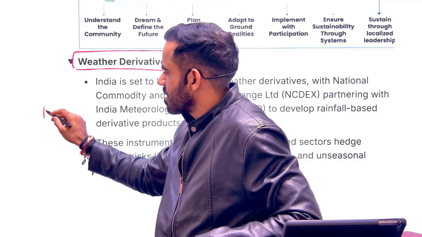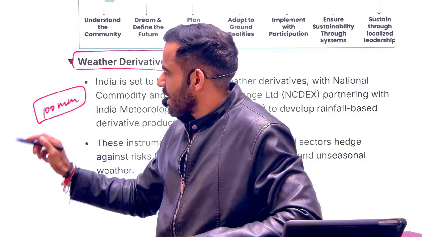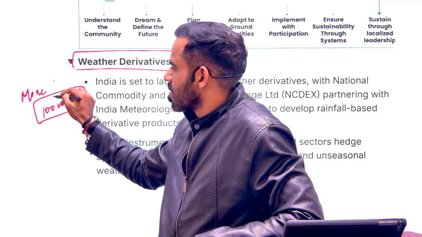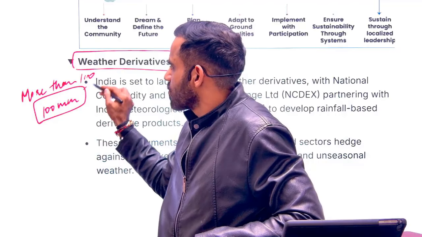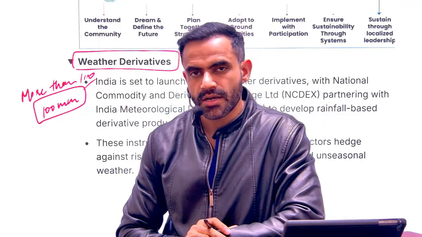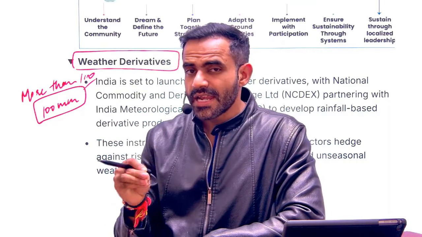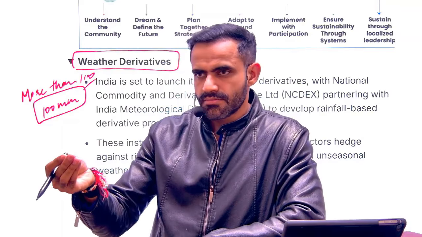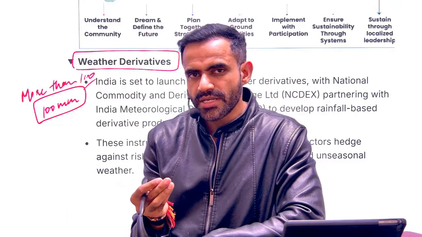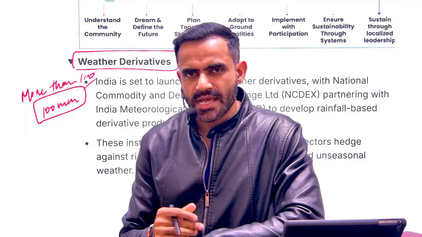I'm just taking a very basic example. As per that derivative, let's say there's a rainfall of 100. If the rainfall is going to be more than 100, I will have good agricultural production. So I'm happy. If rainfall is going to be more than 100, then I will be happy. So I'm purchasing this derivative. If the rainfall is lower than 100, then the seller will pay me the money. That is the concept of a derivative. In a very simple sense, it is an instrument to hedge your risk. Hedge basically means to diversify your risk. So I have given one example as well.